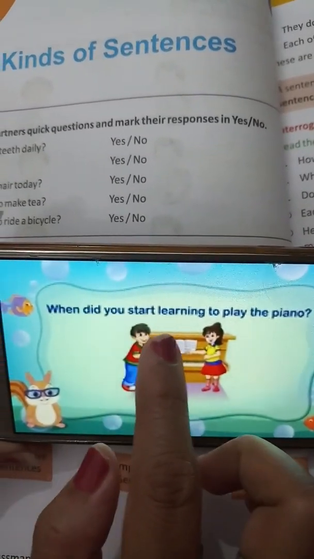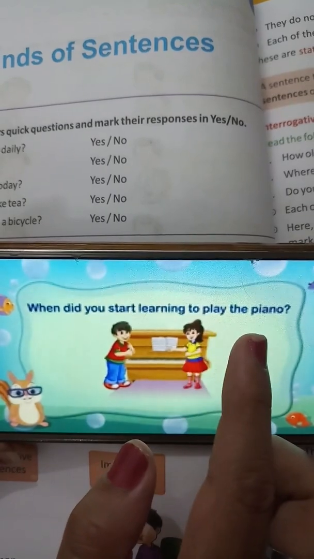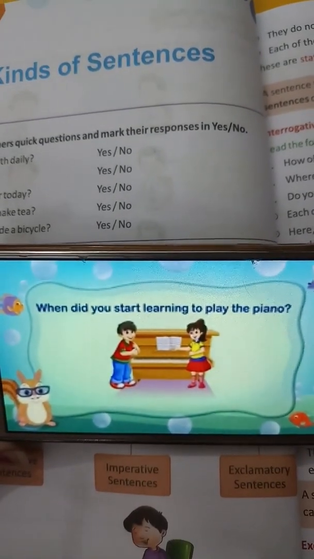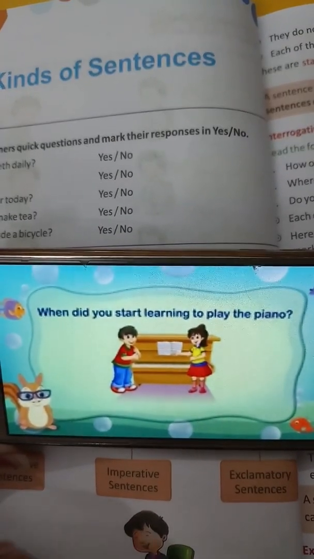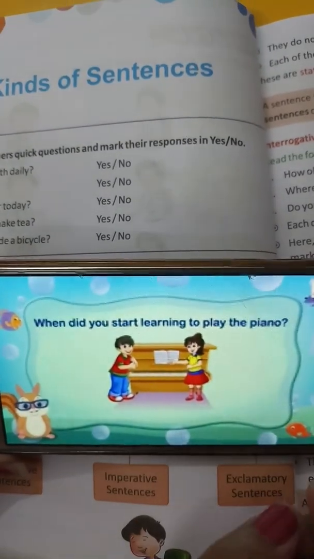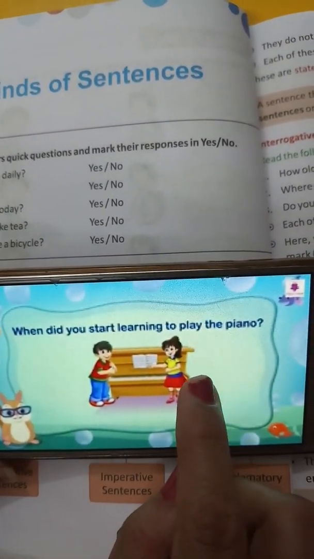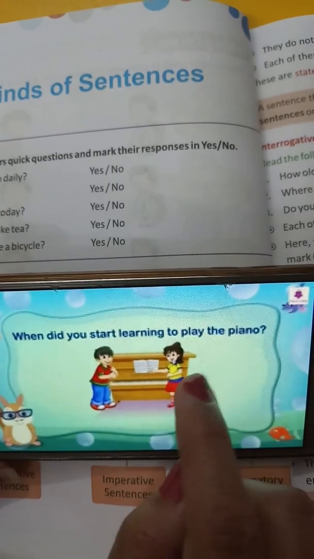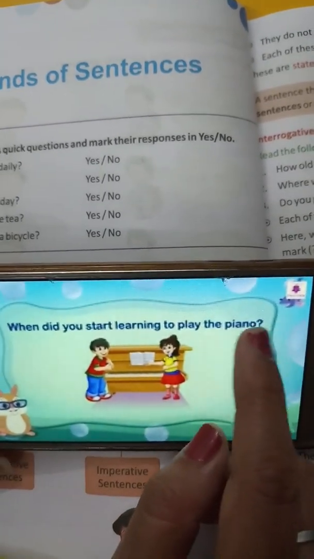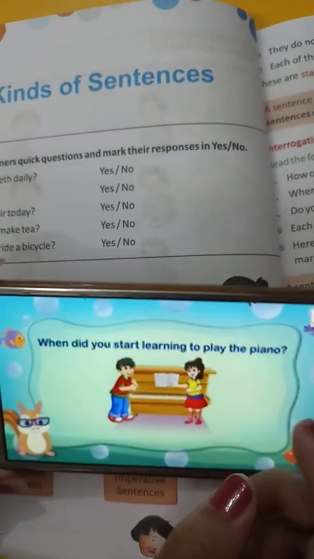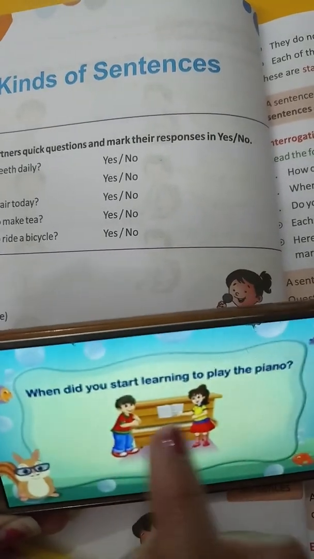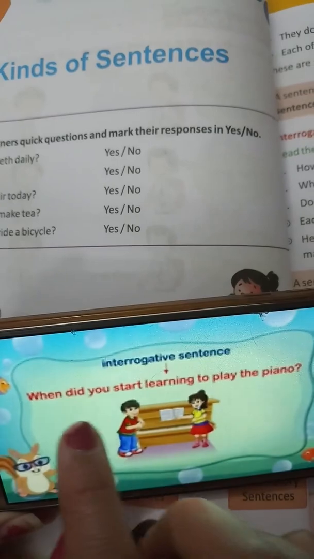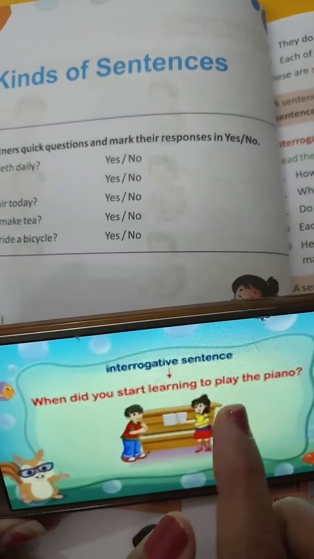Next, when do you start learning to play the piano? So students, it starts with a WH word and it is a question sentence, and at the end of this sentence a question mark will come. So which sentence is it? Interrogative sentence. Next, see, when did you start learning to play the piano? Same.